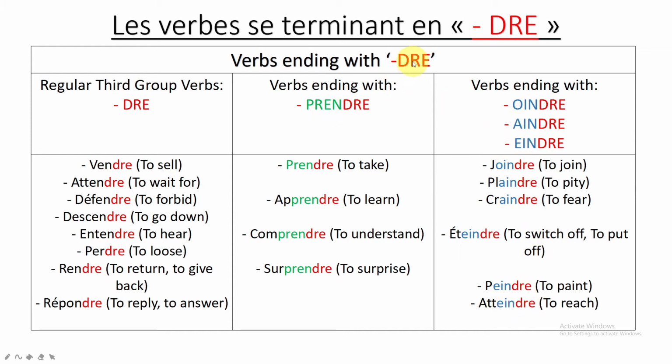So this is the way to identify the DRE. First I need to identify DRE. Now I have 3 possibilities. After finding DRE, I need to check what comes before DRE. Is it PREN-DRE? If yes, then I need to put it in this group. If no, then I check again. Is it OIN-DRE or AIN-DRE or EIN-DRE? If yes, then I need to add it in this group. If it is none of these endings, then I can think about putting it in the regular group. This is the logic here.